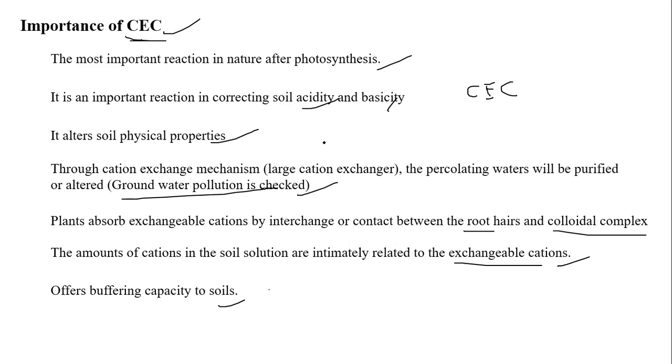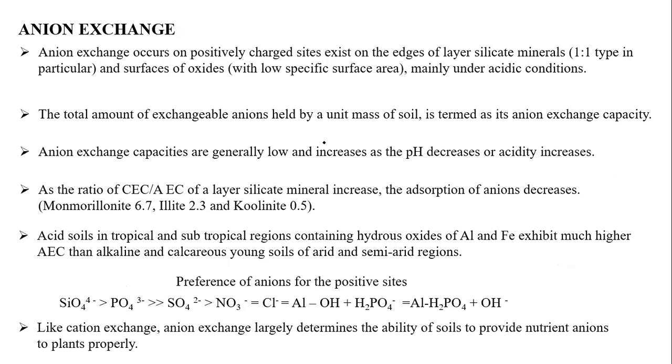Now we will see the next slide. Overall, coming to the anion exchange capacity, it is quite different from the cation exchange capacity. It occurs on the positive sites of the edges. Cation exchange occurs on negative charge, but here you can see positive charge. The total amount of exchangeable anions held by a unit mass of soil is termed the anion exchange capacity. Same, students, but instead of cations, here there are anions, that's all.